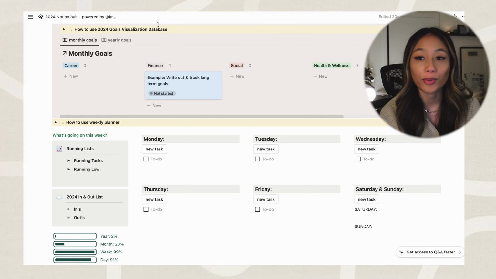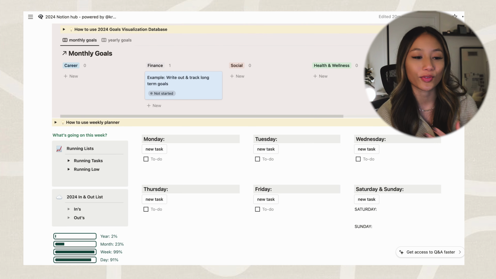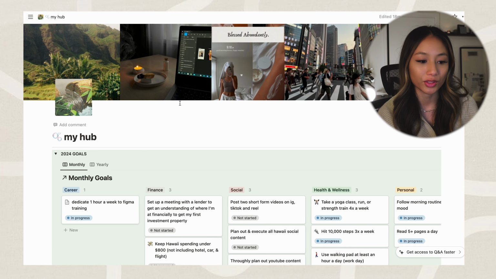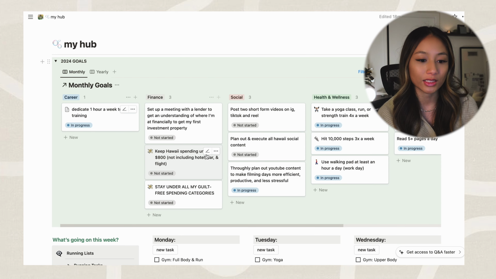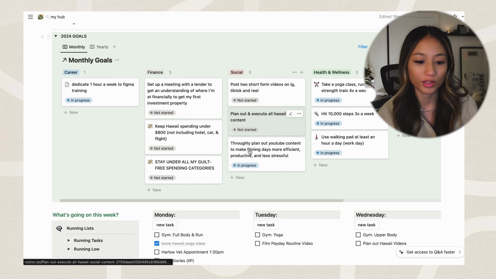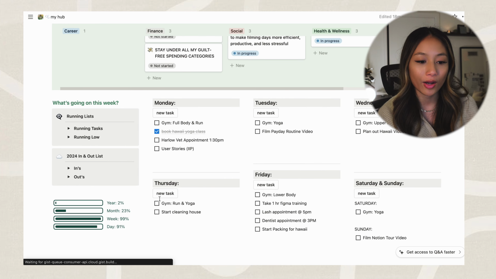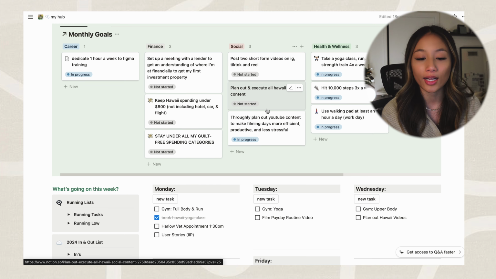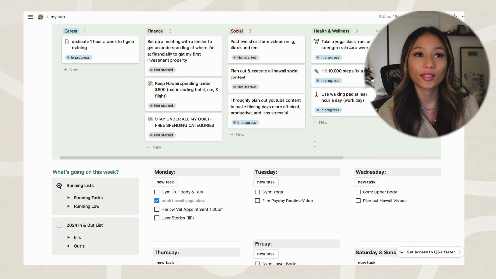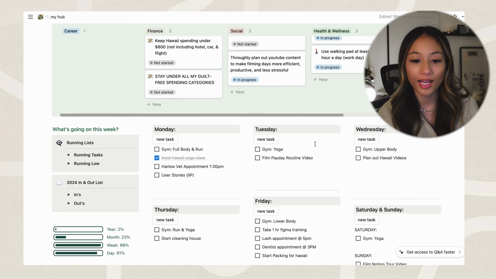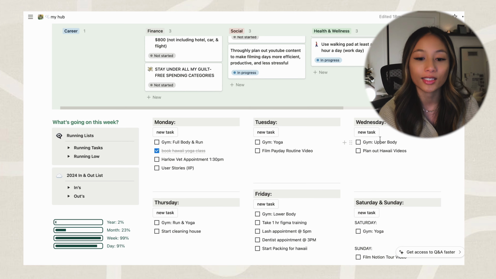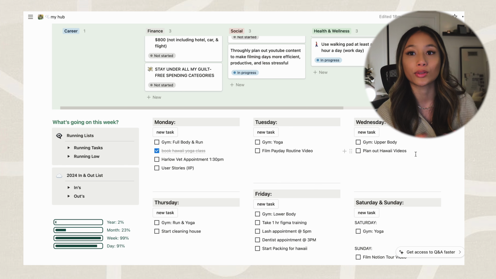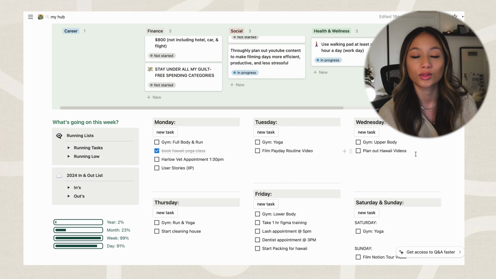Actually go into my personal Notion so you guys can see this firsthand. So this is what my personal Notion looks like. As you can see, I have my 2024 goals up here for January, and I already started planning out my week. So one of the goals you'll see I have up here for social is plan out and execute on all Hawaii social content. This hasn't been started yet, so I'm going to Hawaii in exactly 1 week from today, so I want to make sure on Wednesday I start planning out all of my Hawaii videos. After work, I sit down, I allocate time to that because that is a goal that I wanted to complete this month.